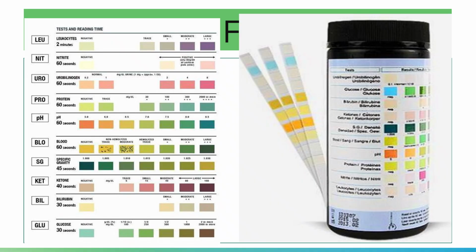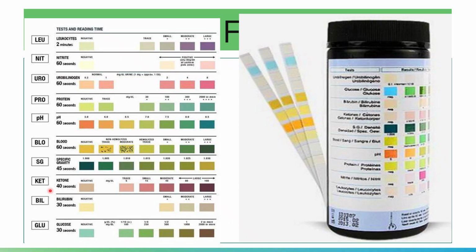Let's take a look. This is a comparator block for your reagent strip readings. Let's focus here on the specific gravity. The reading time is 45 seconds, to allow for the reaction to take place.